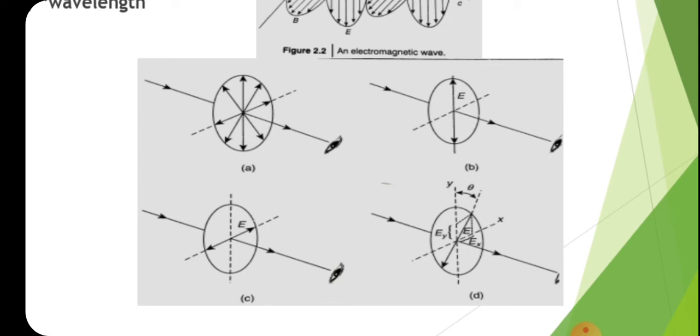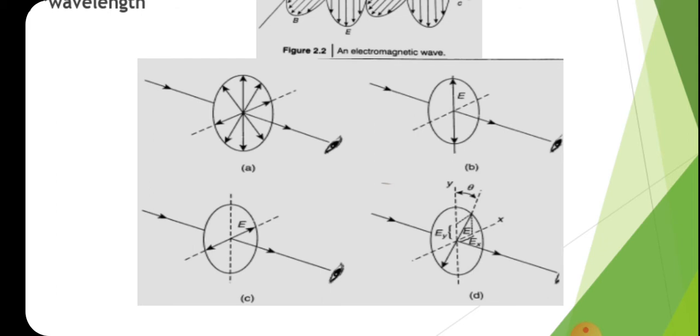So we can say that it is polarizable. That means its electric field vector is oriented in a single plane, that is, in the perpendicular plane. So it is said that it is vertically polarized. The vertically polarized light is shown in figure B, and here the direction of propagation is shown by an arrow mark, and we are looking from the side of the direction of propagation, that is, the eye is shown there. That means we are looking at the electric field vector, so it is oriented in the vertical plane. All E's are oriented in the vertical plane, so it is shown by a single line. So it is polarized to the vertical plane.